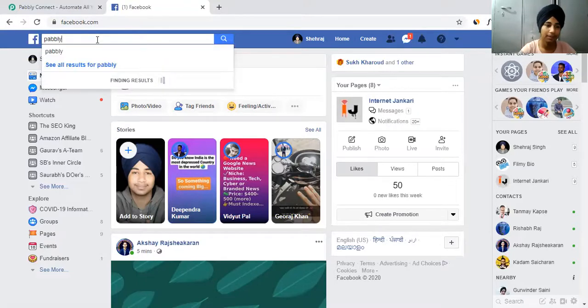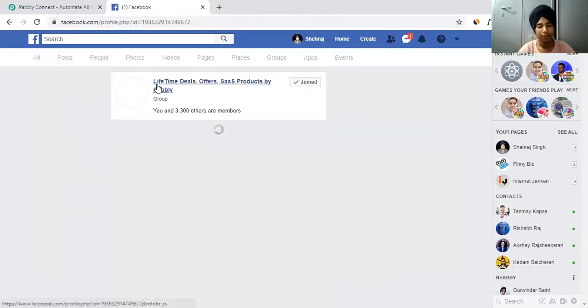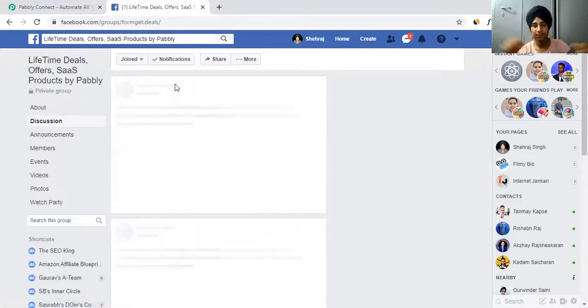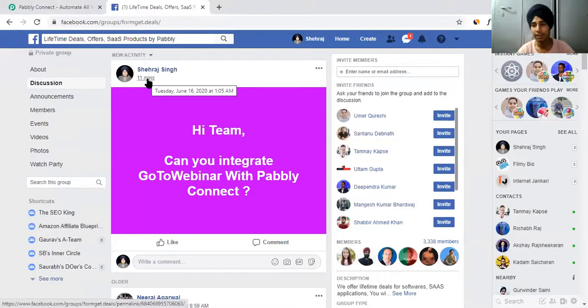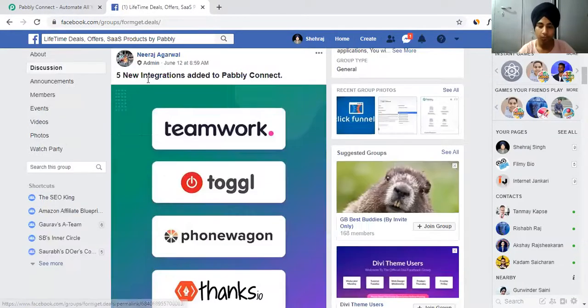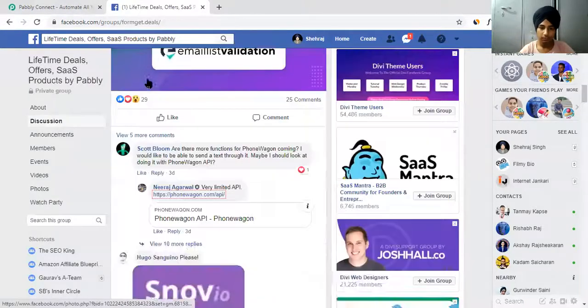Okay, let me search for Pebble. Sorry, not click on Pebble. So this is a group where you can ask for integrations. In the last video, where I'm reviewing Pebble Connect versus Zapier, I asked the request, can you do this integration? That's around 11 minutes ago. I built that video. So this is it, guys.